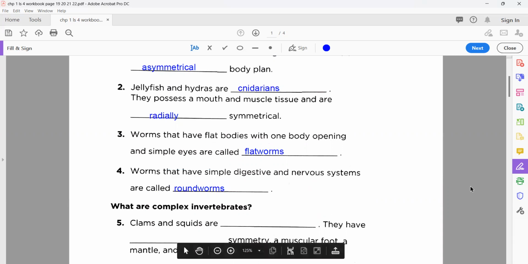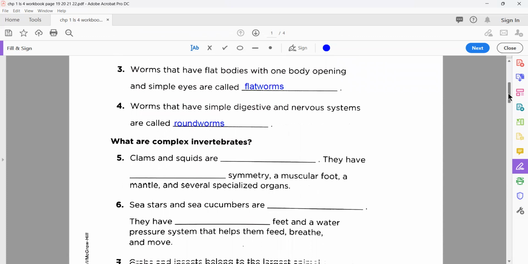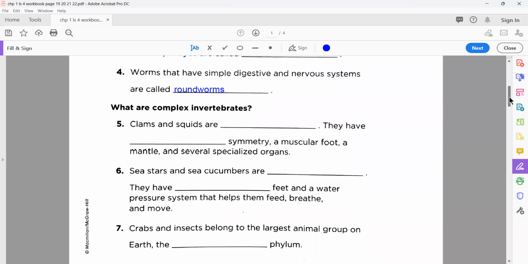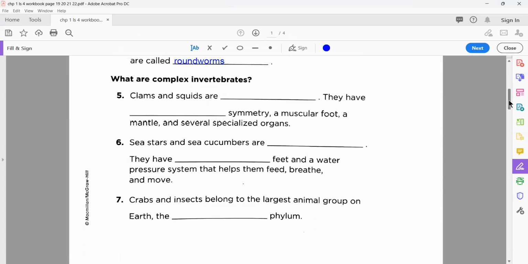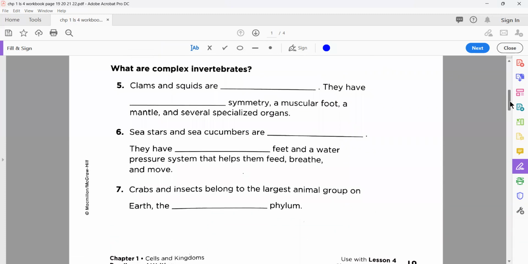Well done. Now, after finding the correct options for the simple invertebrates, we move towards the complex invertebrates. Okay. So on the same workbook page 19, number 5, blank, and are blank.